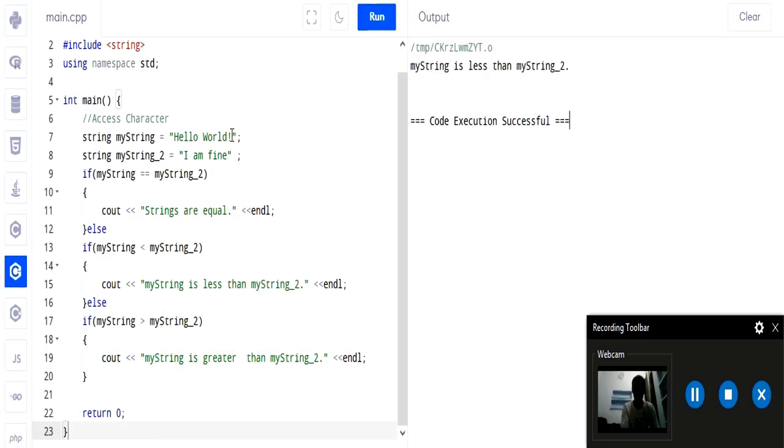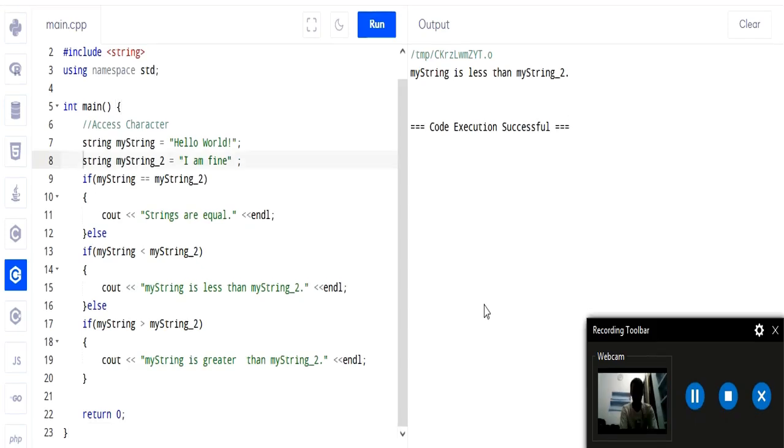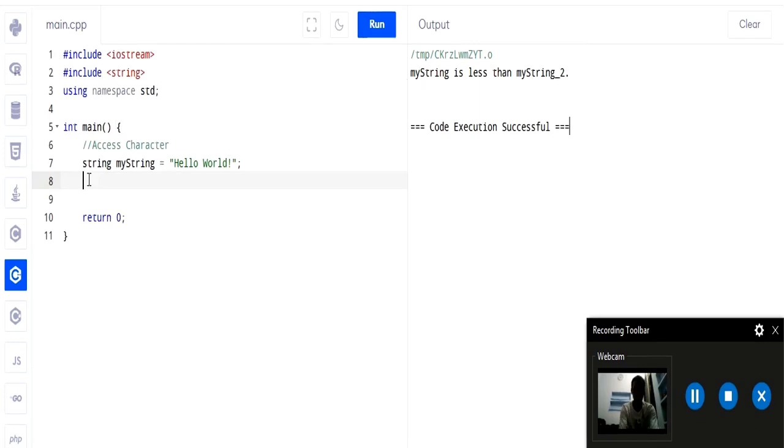Now the next is substring extraction. So remove this much of code. We have the string hello world, and we take another string and name it substring, equals your variable name my string, from which we have to extract the substring, then dot operator, then substr, and inside it we pass the position and length of the substring.